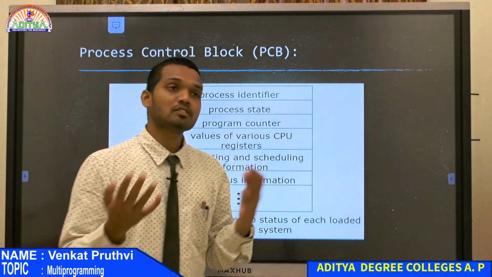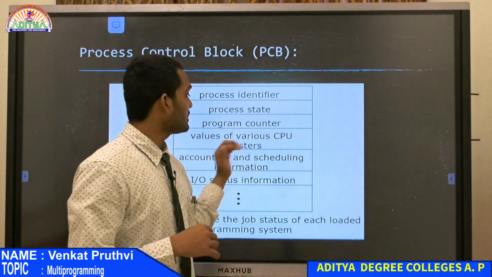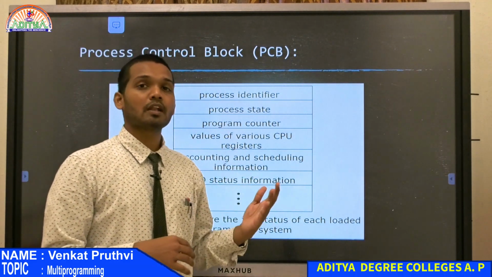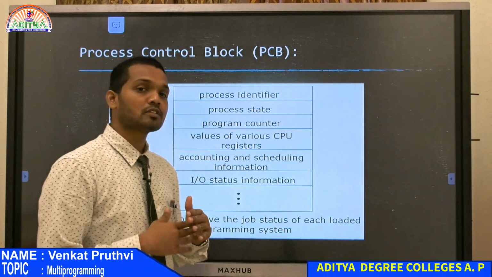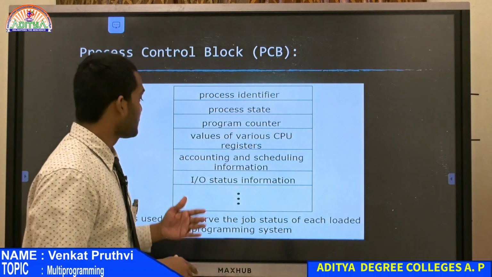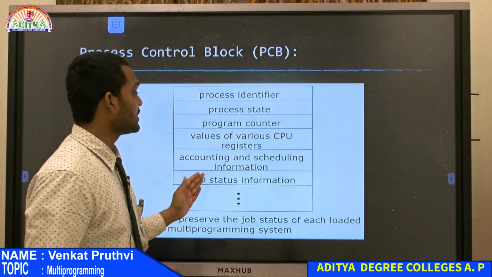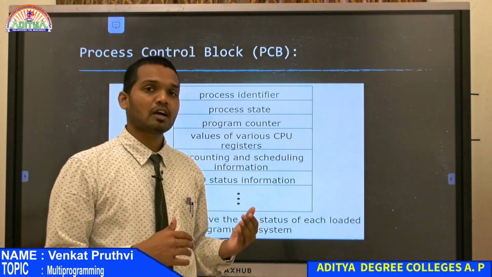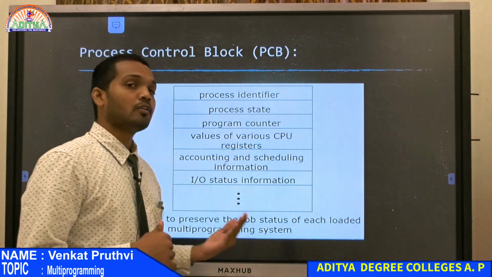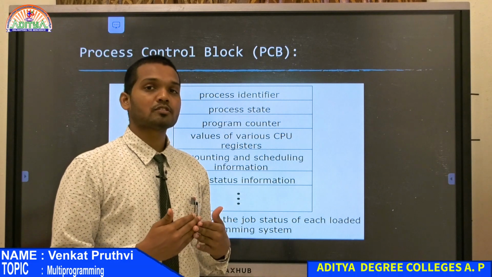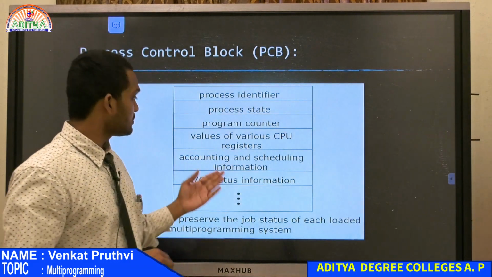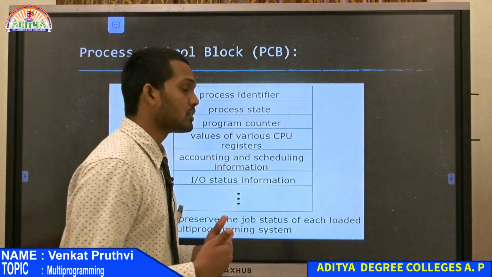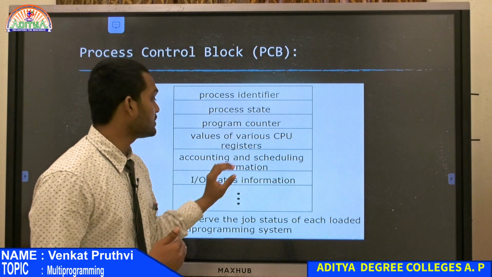So, when all this is happening inside the CPU, the values of various registers should also be noted by the PCB. Only then will it be able to perform the calculations or manage the processes that are coming into the CPU. And then accounting and scheduling information. This is all related to the various tasks in the queue, at what time or at what place the PCB has to schedule those processes, and how it is scheduling those tasks.